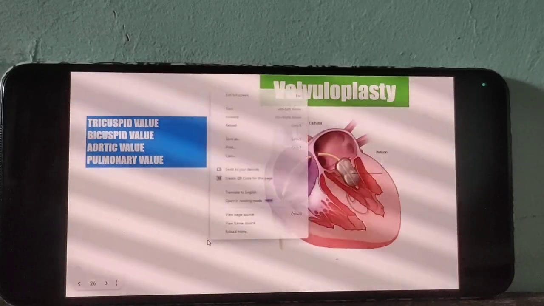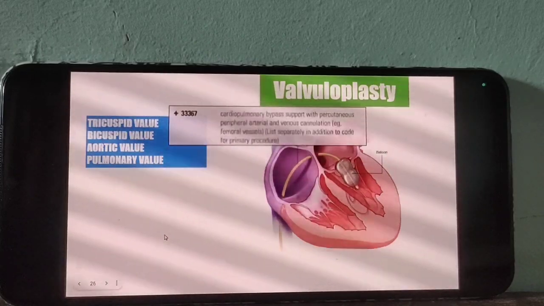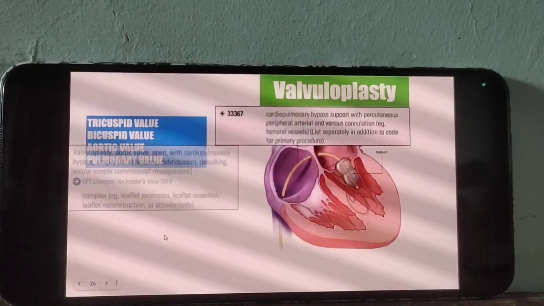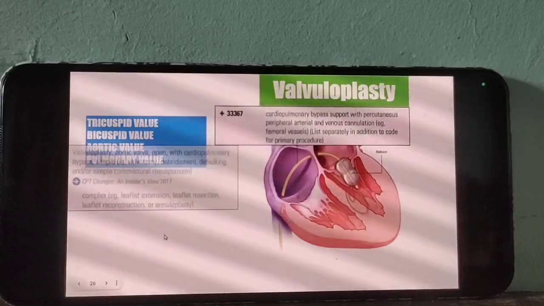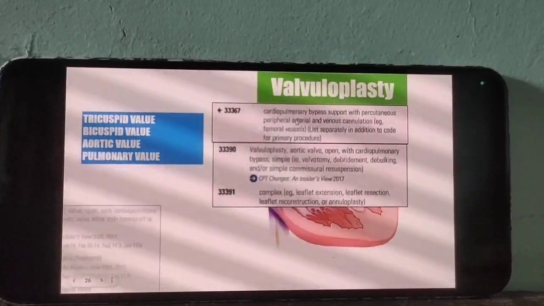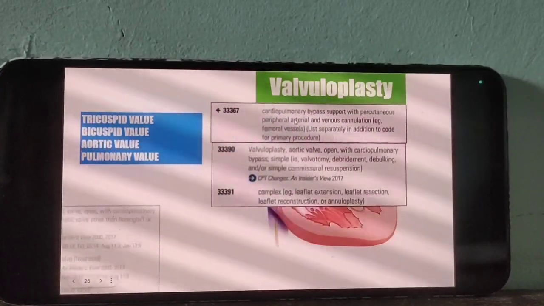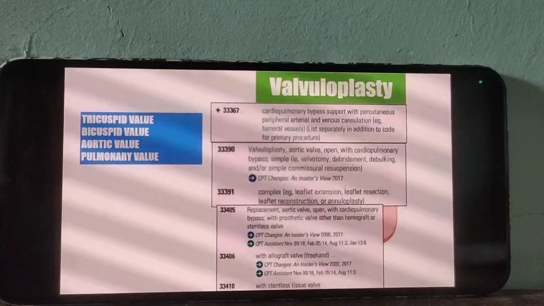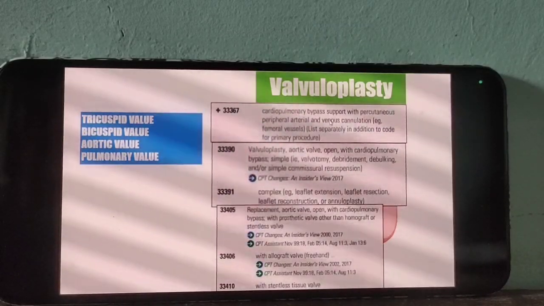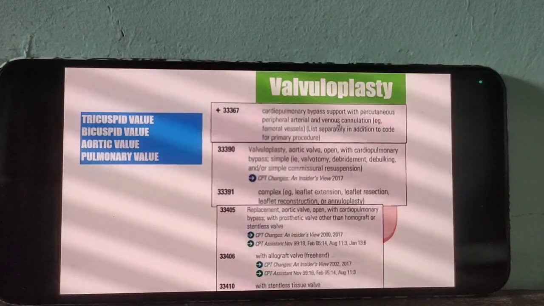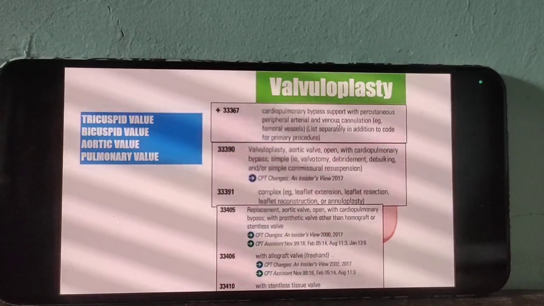And 33367 for bypass. This is an add-on code. What is the purpose of this add-on code? For percutaneous arterial or venous cannulation. One minute, I'll show you the image.